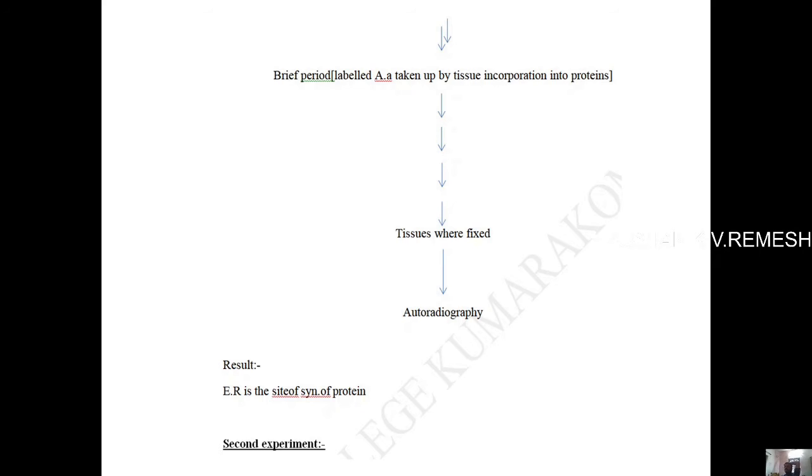So all of these paths may be marked. That means if you are exposing the tissue for a longer period of time, then definitely the site of synthesis of these proteins cannot be determined.